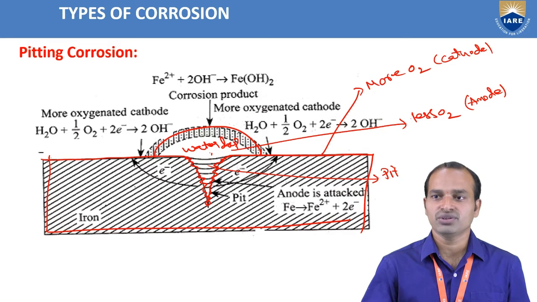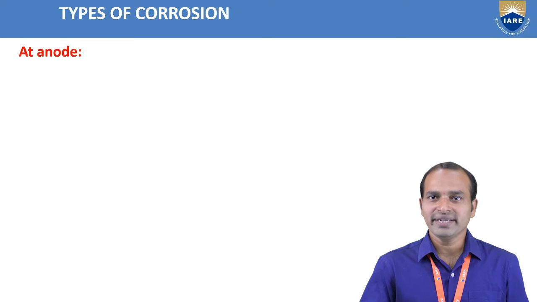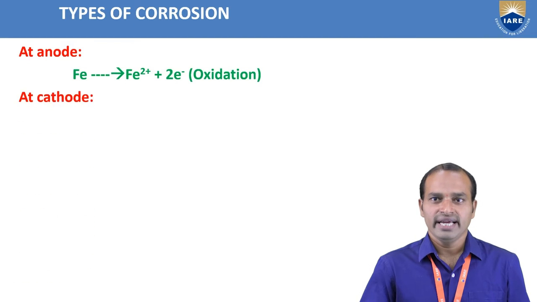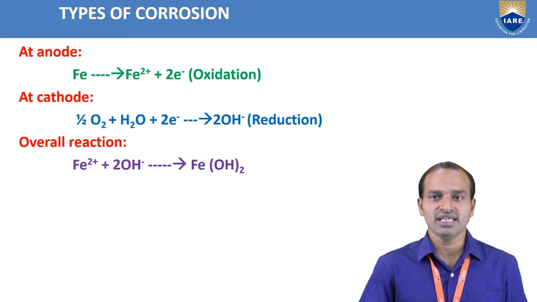At the anode, Fe forms Fe2+ plus 2 electrons. At the cathode, oxygen reacts with H2O, gaining 2 electrons, forming 2OH minus, which is a reduction. The overall reaction is Fe2+ plus 2OH minus forming Fe(OH)2, which is a precipitation.